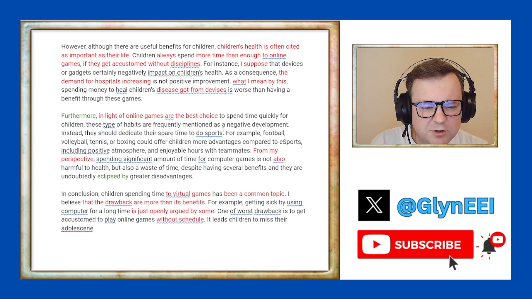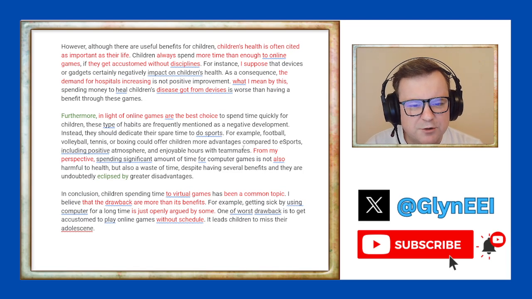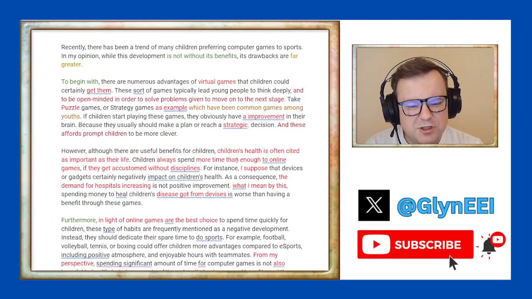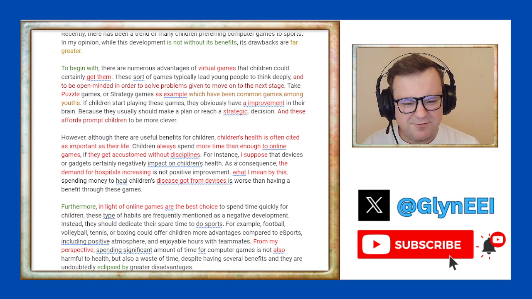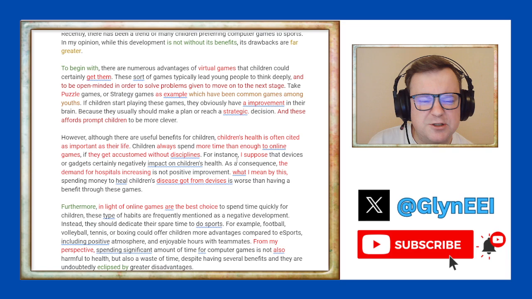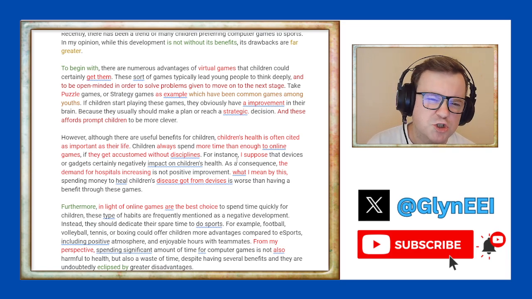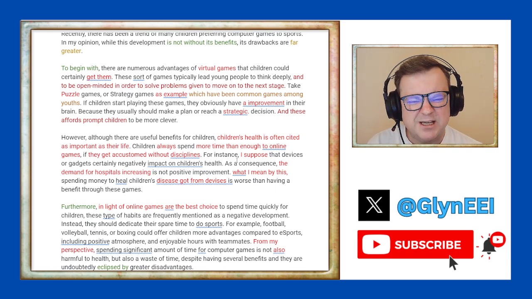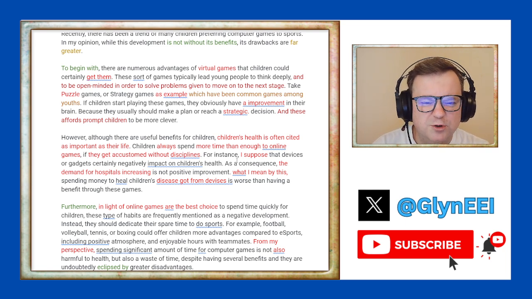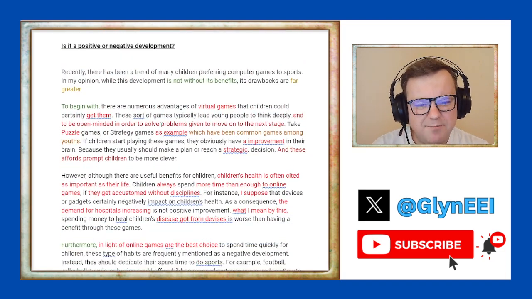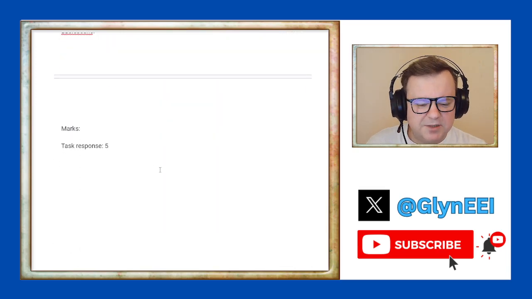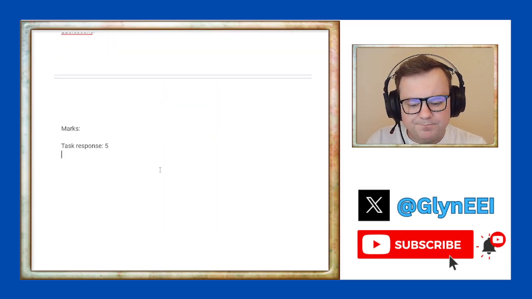Doing sports is better because you can spend time with your teammates. But many of the points just aren't true or aren't explained, like you get disease from devices, or this means that hospitals are busier because children get disease from video games. All of that stuff is either not true or not really relevant. So I know the candidate's position. They've attempted to explain it, but not with any kind of skill. Okay.